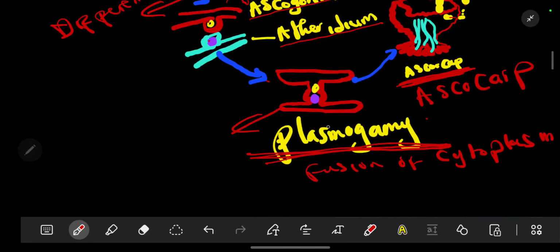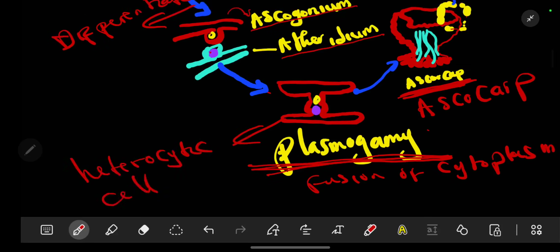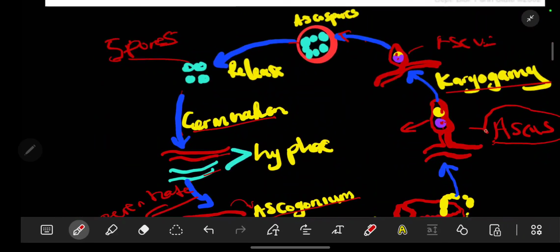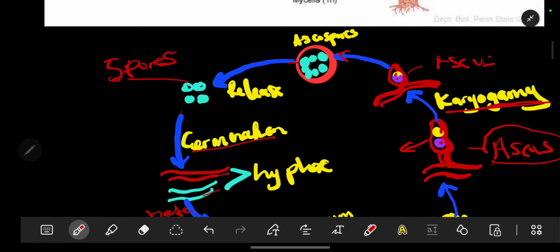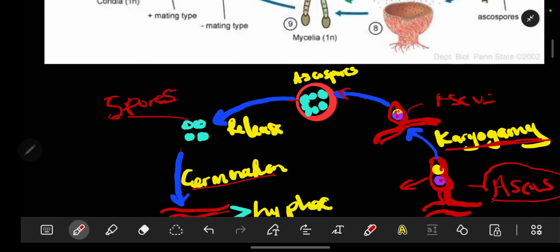Now, just a recap, this type of cell formed after plasmogamy is what we call a heterokaryotic cell, which means it has two separate nuclei like that. So we are here, the ascus will be able to undergo karyogamy, in which there will be the fusion of the nucleus.